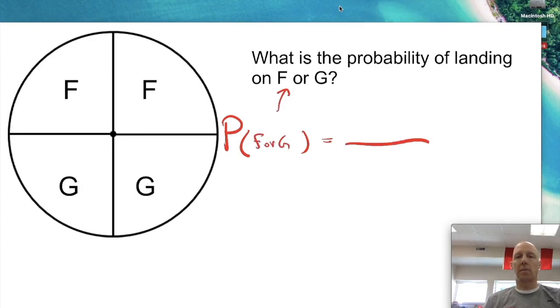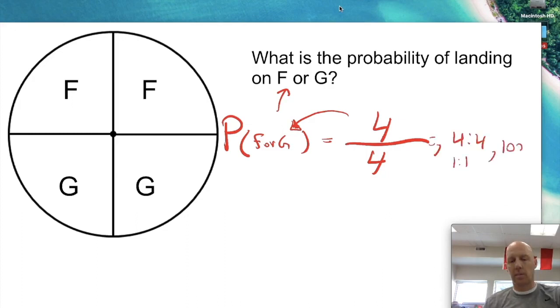What goes on the bottom again? Total possible outcomes on this one. There are 4 spots, 4. And then how many out of those 4 spots are an F or a G? Looks to me like all of them. So there's 4. So this one is one example of 100% probability. I spin this spinner, it's going to land on F or G no matter what. Okay, or a 100% chance of it occurring.